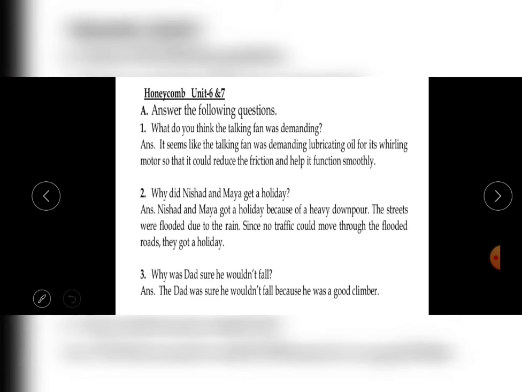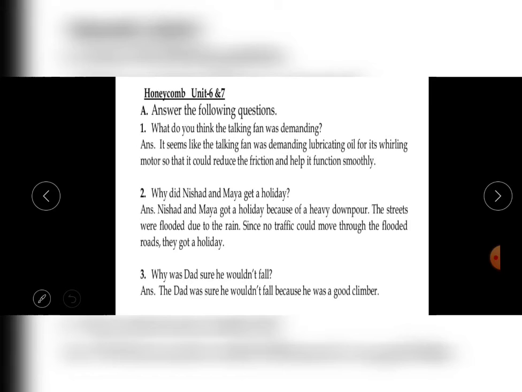As we know, Nishad and Maya both were very curious to find out about Mr. Nath. And suddenly they got a holiday. Why did they get a holiday? Because of the heavy downpour in their city. The streets started flooding because of too much rain, and because of these flooded streets, there was traffic in their streets. So that's why they got an unexpected holiday.